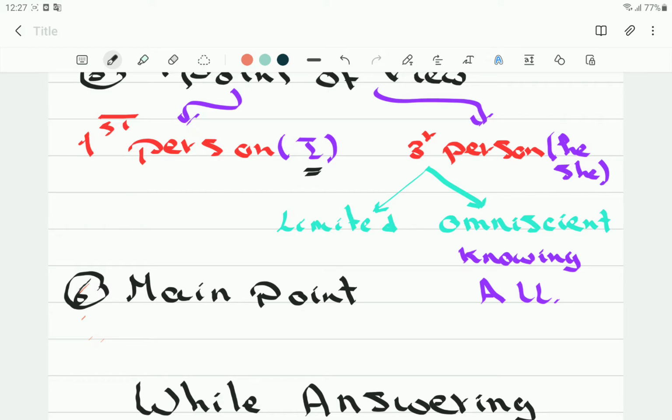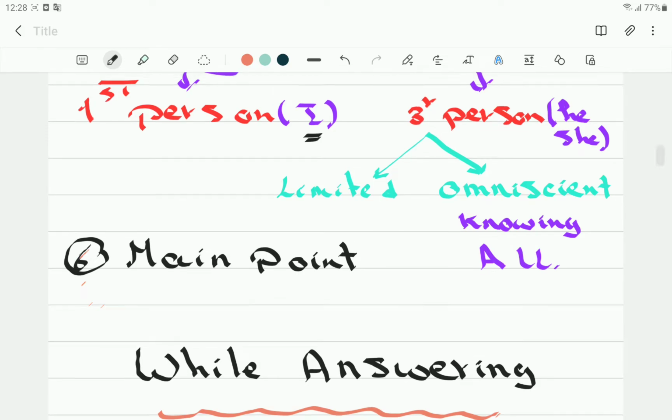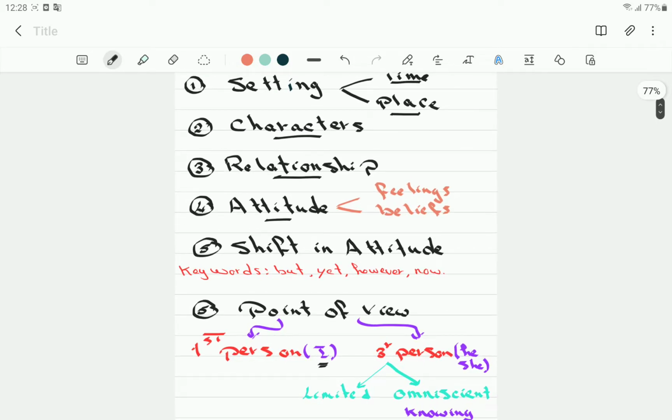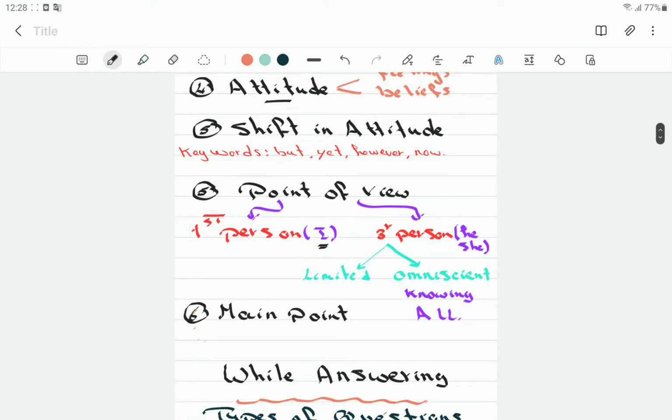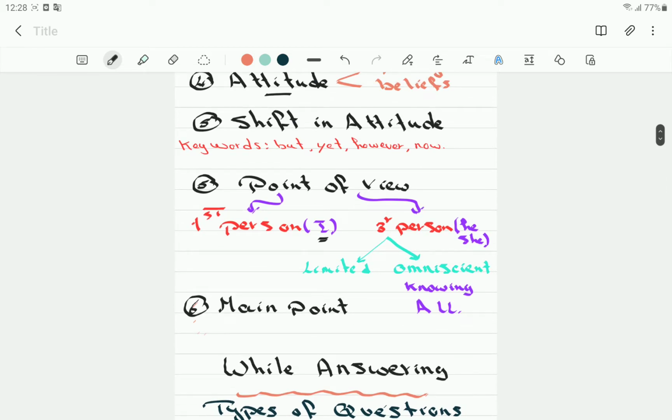The other kind is omniscient, which is most common. Omniscient means knowing all. So the narrator knows everything about the characters: how they feel, what they think, everything. The last point is the main point. What is the passage about? What is the purpose of writing this passage? What is the story? Okay, so again, don't read for nothing. Remember, identify setting, characters, relationships, attitude, shift in attitude, point of view, and the main point. Okay? Good. Please write them down, take notes.